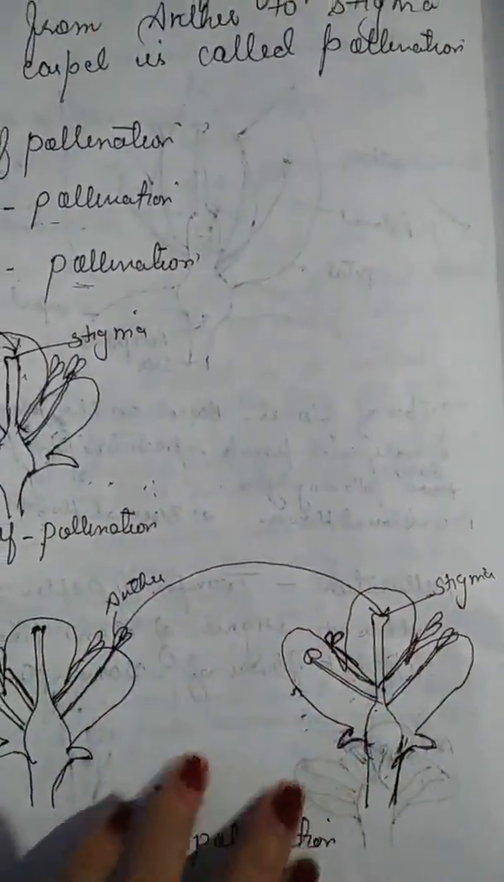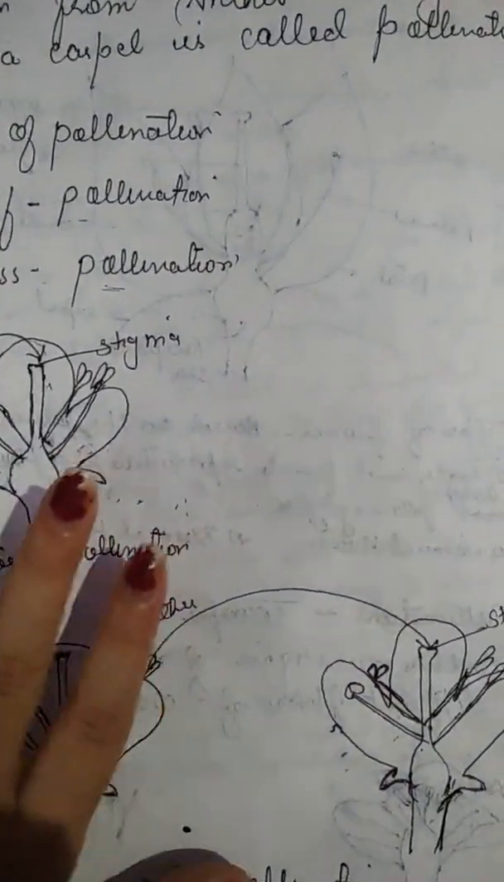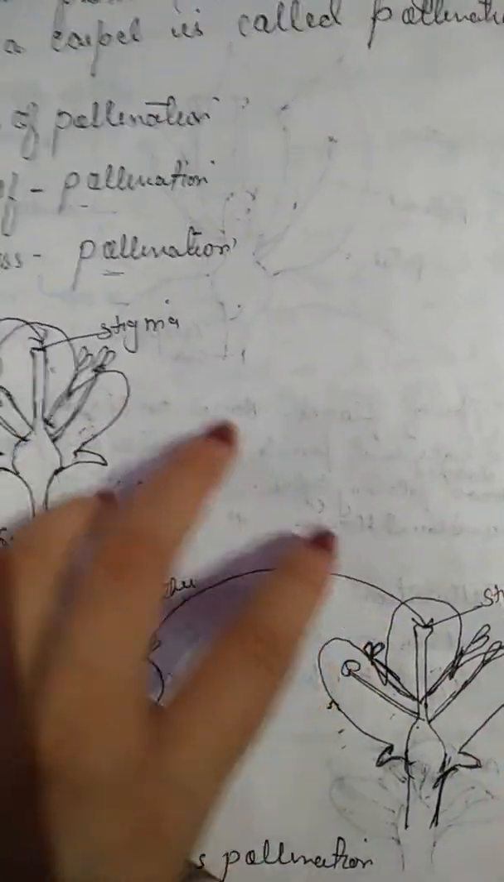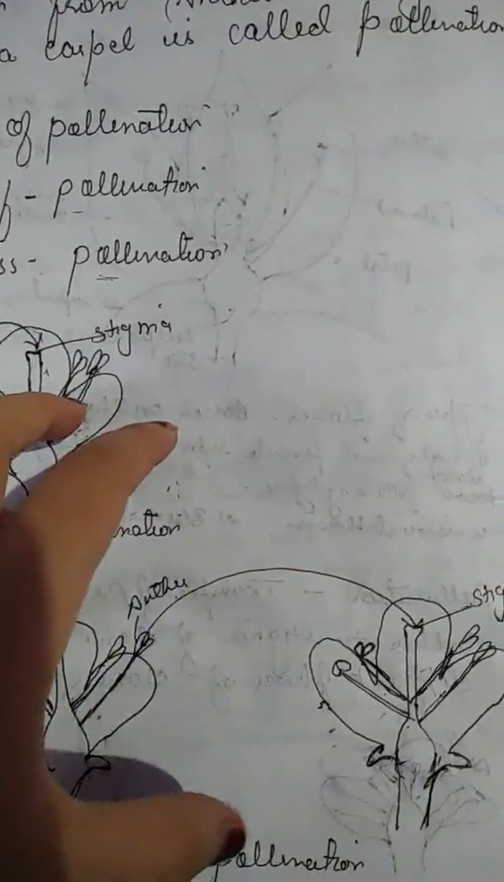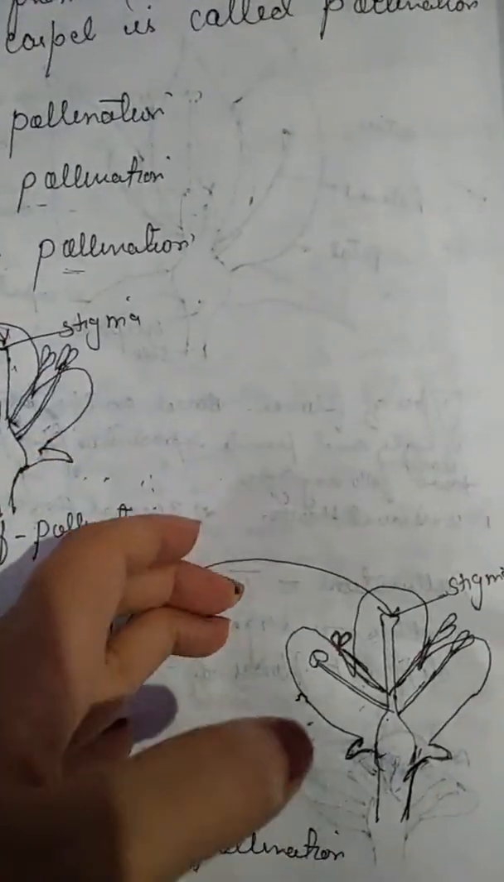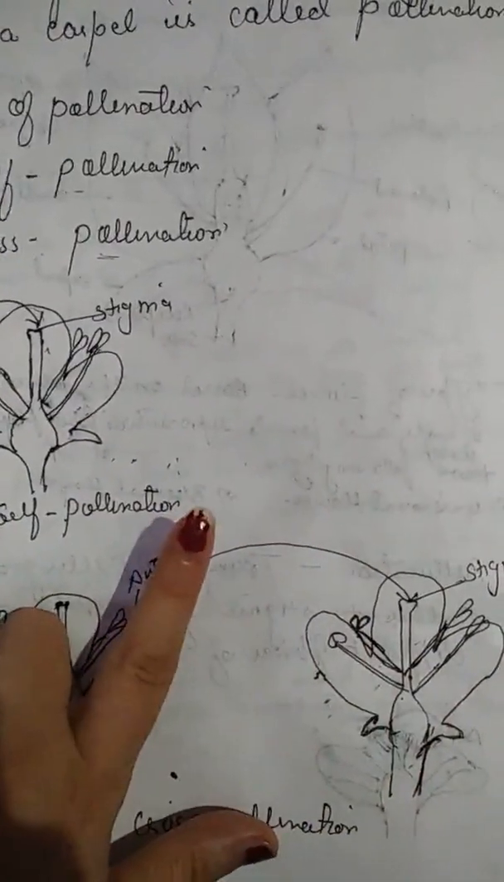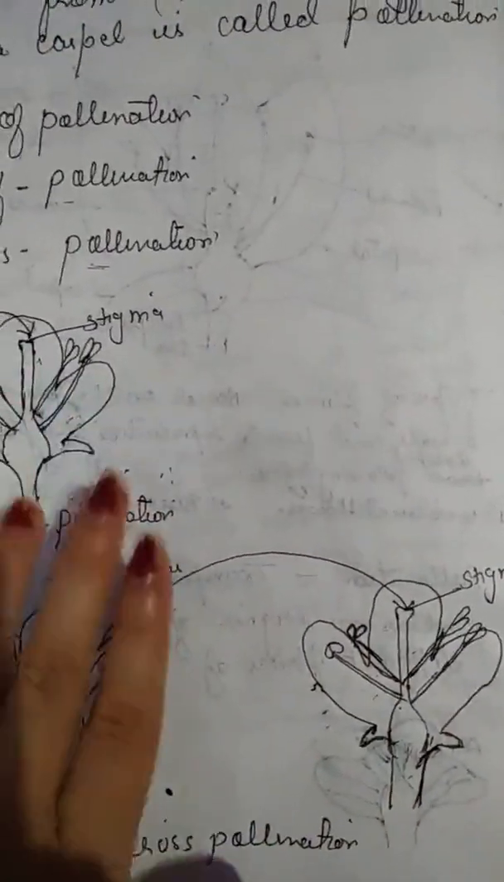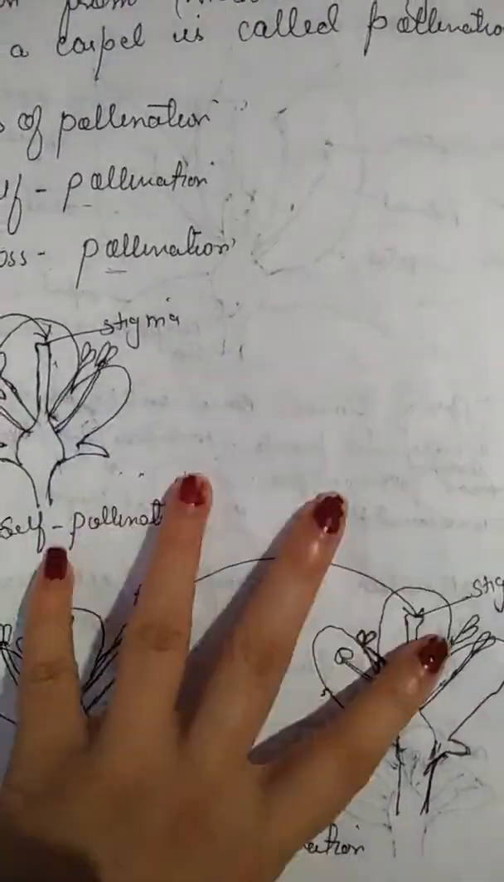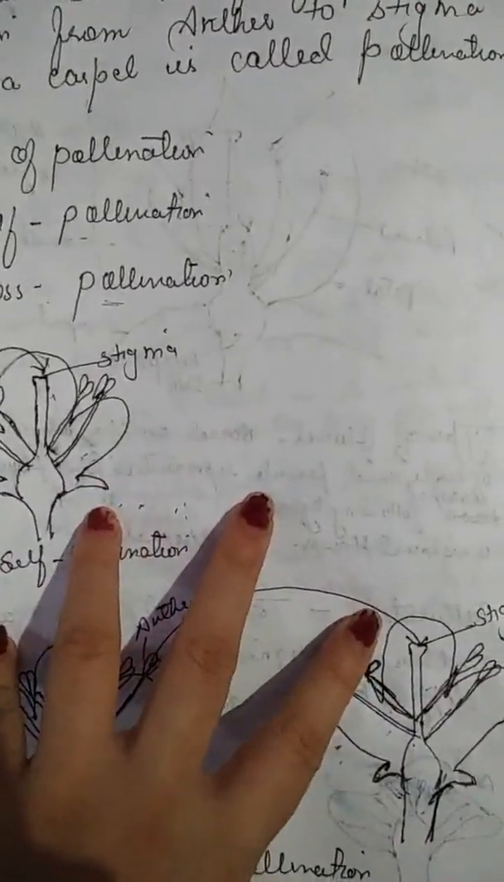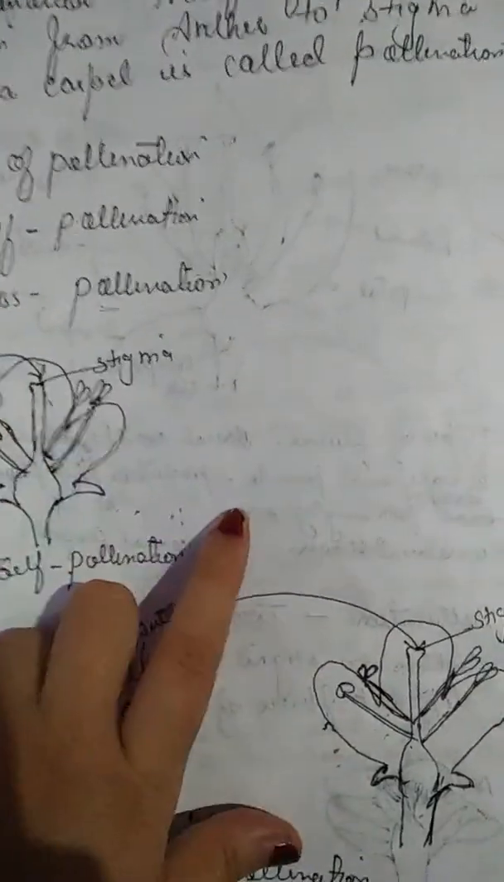So I'll tell you one example of how pollination by insects takes place. Some plants are pollinated by insects, some are pollinated by wind, some are pollinated by water. But I'll tell you only one example. So we will discuss the pollination that takes place by insects. Insects help in cross-pollination. So how do they help in cross-pollination?